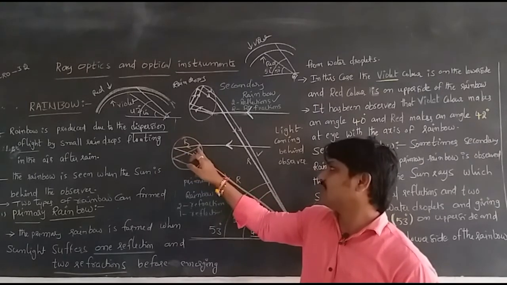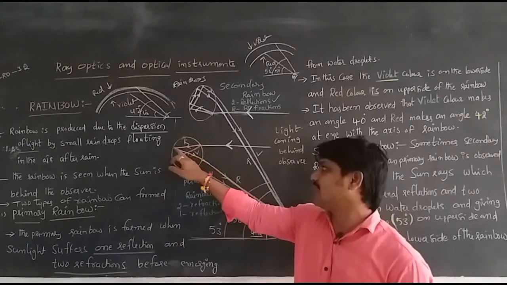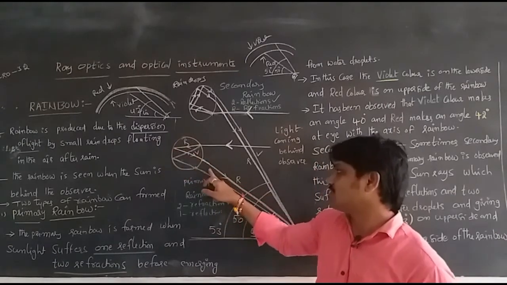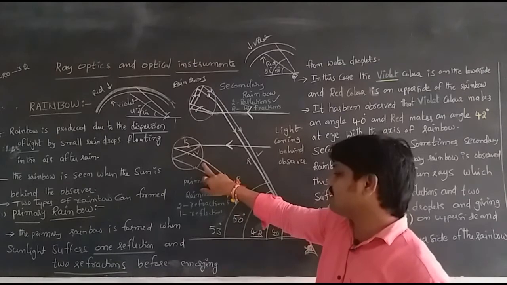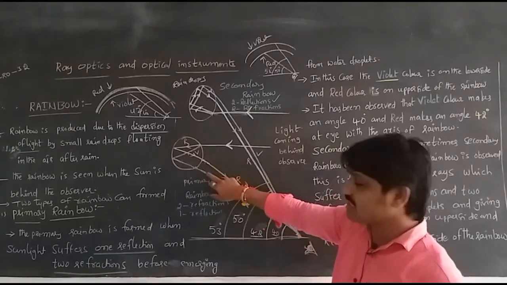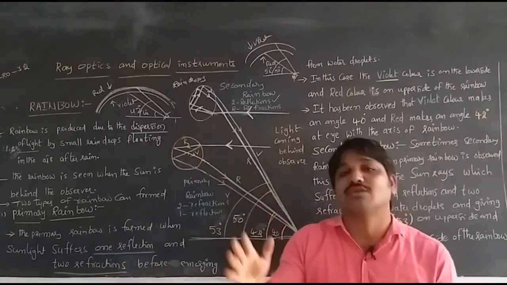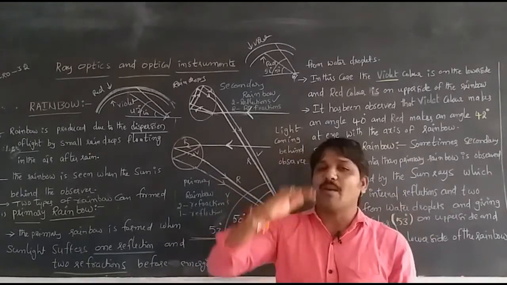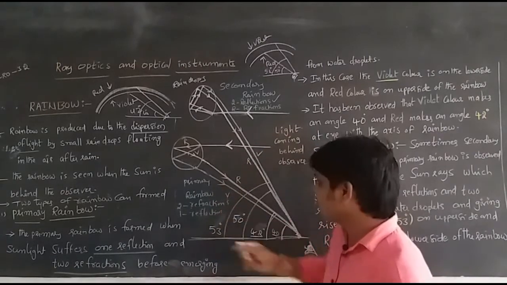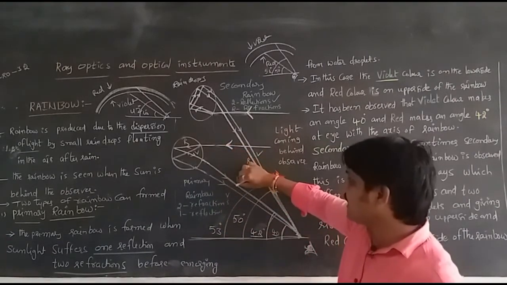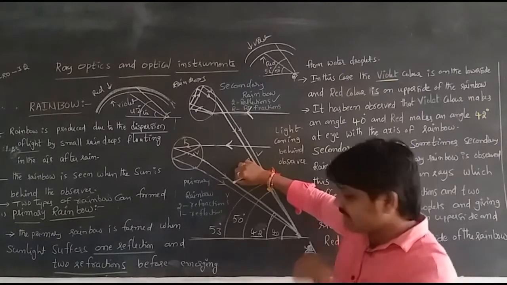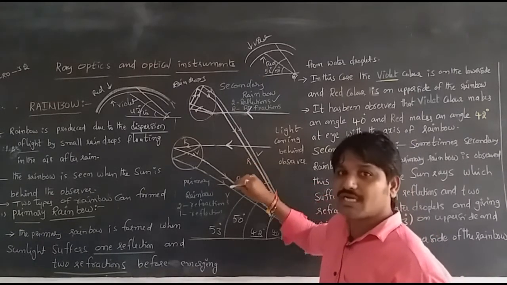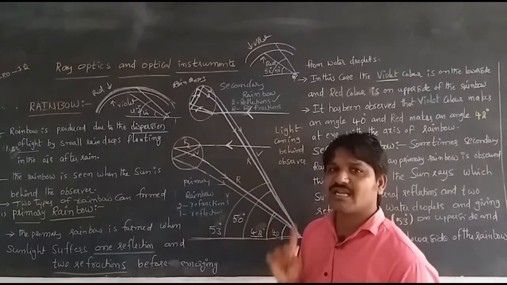Whenever sunlight enters the water droplet, it disperses into colors, undergoes internal reflection, and when it emerges outside, the colors come out. Between the red and violet, the total colors will be formed. The upper side of the rainbow will be red, which has the longer wavelength, as we know, so it can be visible clearly. Due to that, red color is also used in traffic signals.